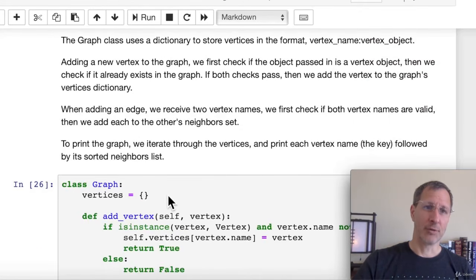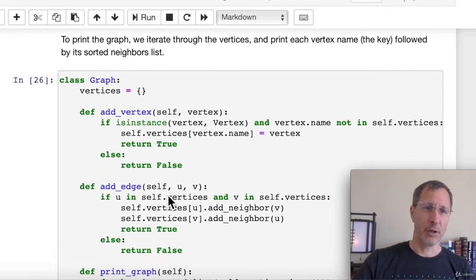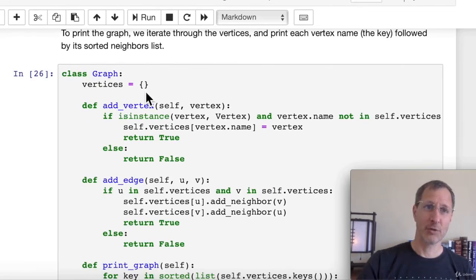Now let's look at the graph class, which is a little more complex. So we have a few different methods here. First, each graph object stores a vertices dictionary of all of the vertices. And that is in the format of vertex name and then vertex object. So you can always access the vertex object through the dictionary from the vertex name.